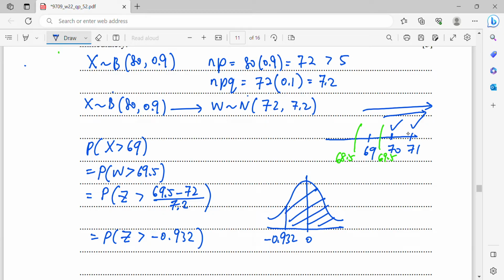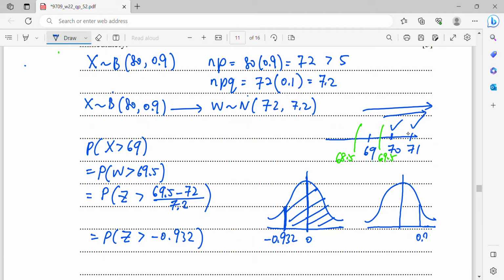But you must remember that the normal graph always shows positive z value and the region is towards the left hand side. So due to that reason, I cannot accept this negative value, but I will flip it in the line, the middle line when z equals 0, because this is symmetrical. So once I flip, it will be on the right hand side.